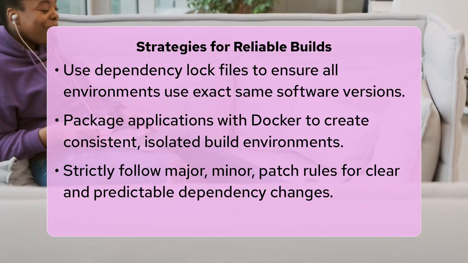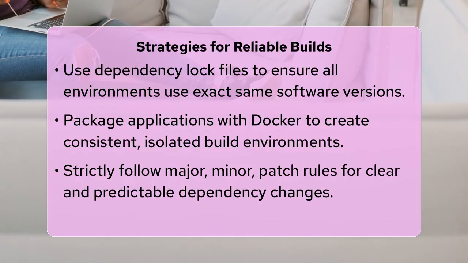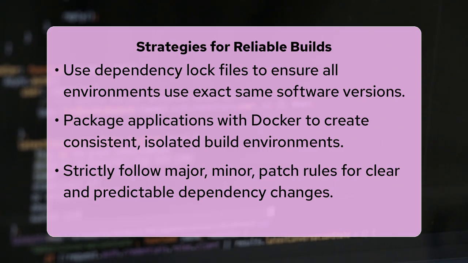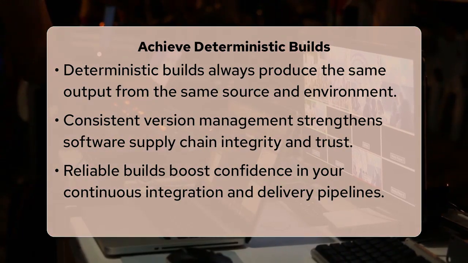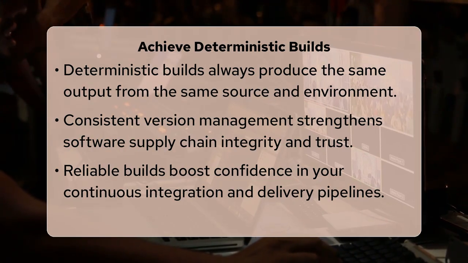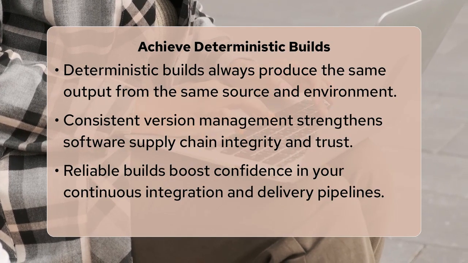This systematic approach to version numbering, following major, minor, and patch releases, clearly communicates the impact of changes and helps predict compatibility. Understanding and managing these version nuances is key to achieving what we call deterministic builds. A deterministic build means that given the same source code and build environment, you will always produce the exact same output. This significantly enhances build reliability and reduces the time spent debugging obscure failures.